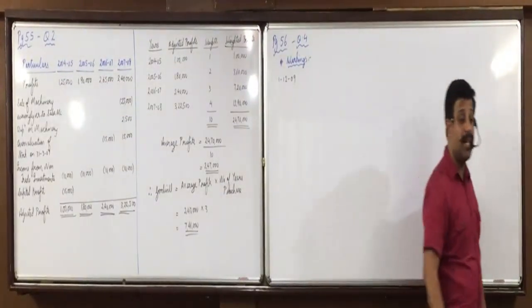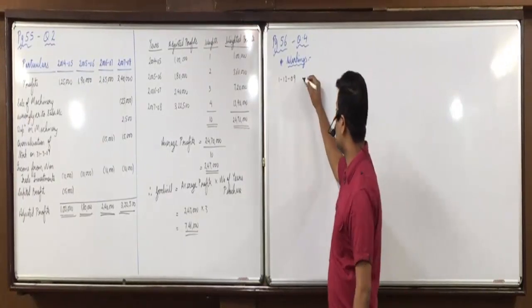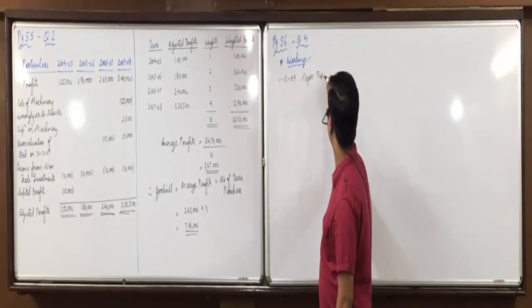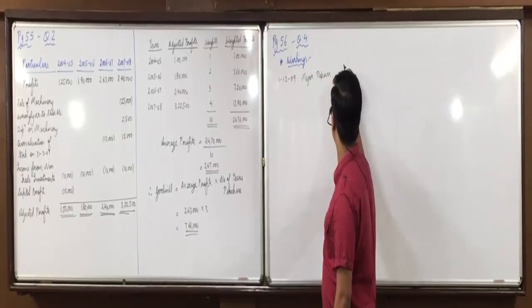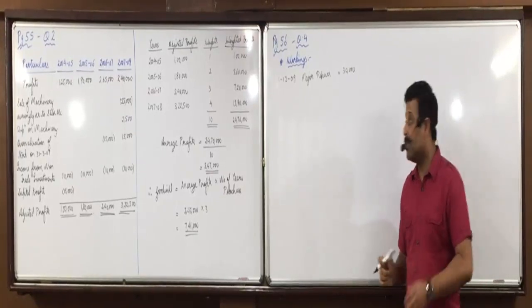On which date is the major repair done? 1st December 2009. Major repairs. What amount? 30,000. Okay. Now,